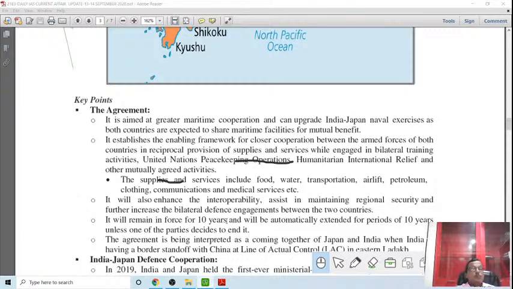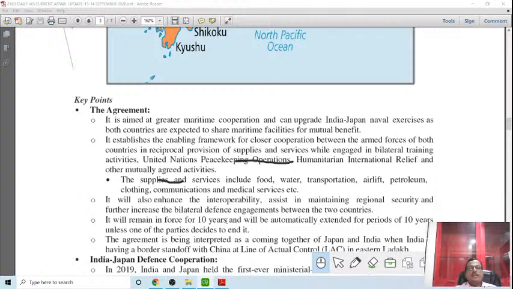That means both sides have immense trust in each other, so they want a long-term relationship. Twenty years is a very big period to be close, mutually dependent, and share each other's expertise in the maritime field.